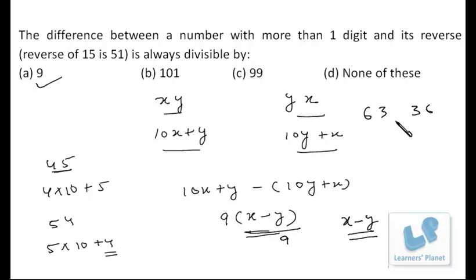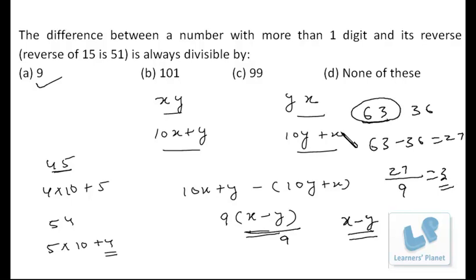So what is the difference between these two? 63 minus 36 is 27. If I divide 27 by 9, I'll be getting 3, which is the difference between these two digits. So this is a very important property that we have to keep in our mind. Here we are talking about a two-digit number. Similarly, we can talk about a three-digit number also. Just take one example so the concept will be cleared in your mind once and for all.